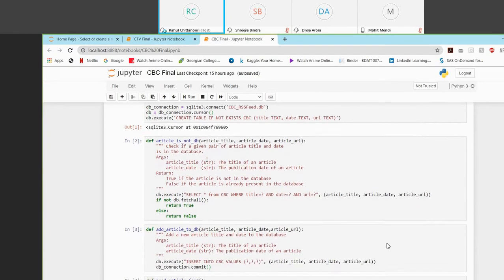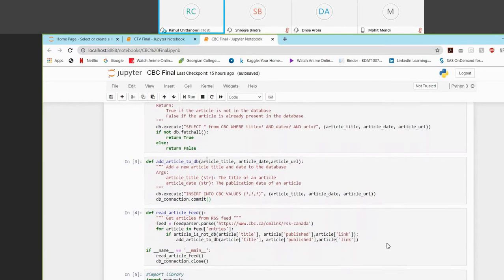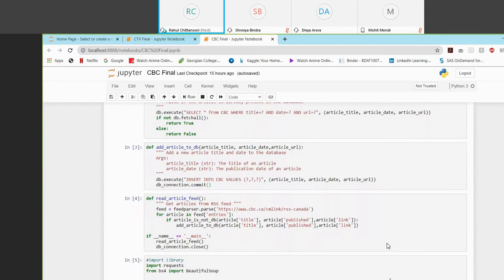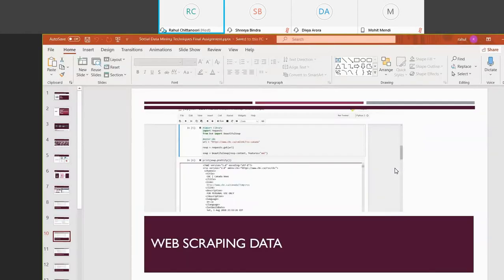Create a database if it's not been created, then insert the values into the database, and then close the connection to the database. And that database is created here. These are the entries which have been created, a total of 20 entries with the same title, date, and the URL. And I have given this database to Mohit for the further process.